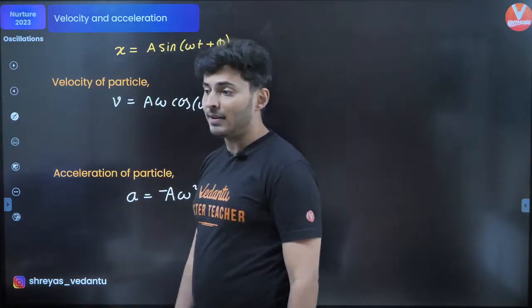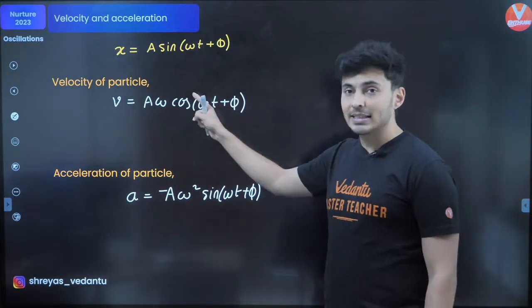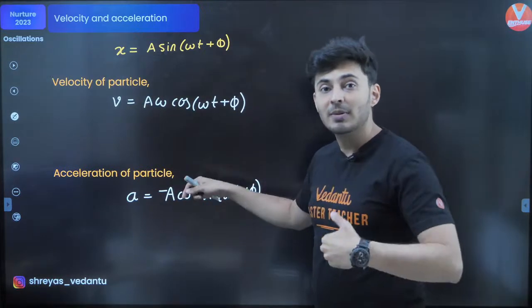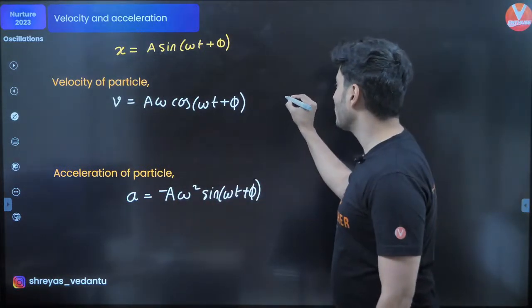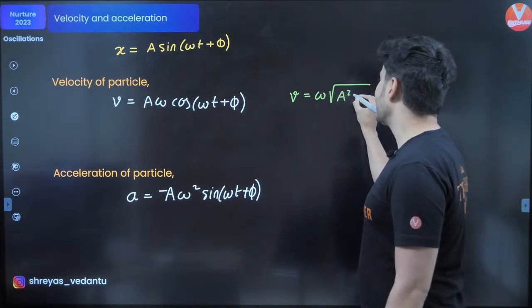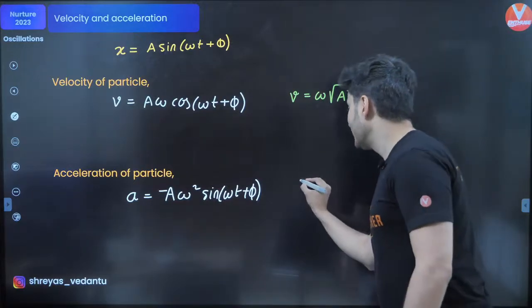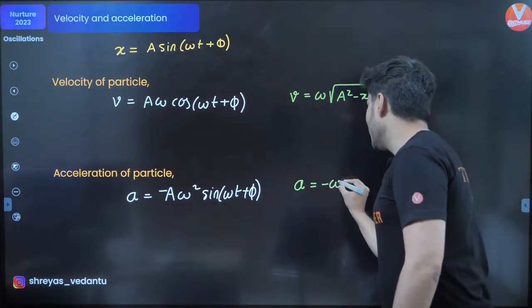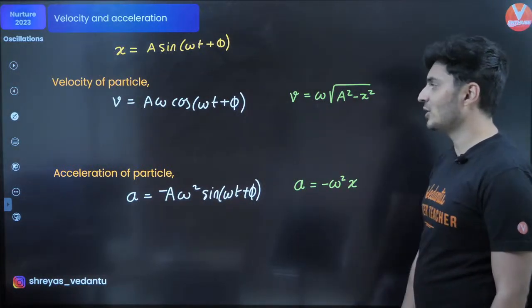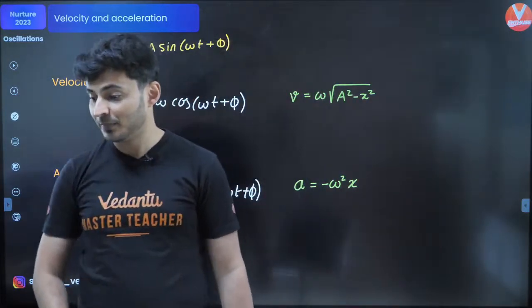Now there is another way of writing these things, and that is not as a function of time, but as a function of x. So there is another formula which you must remember. Velocity is also omega root of A square minus x square. Keep this in mind. Also, similarly, acceleration is minus omega square into x. So a as a function of x, velocity as a function of x. Here velocity as a function of time, acceleration as a function of time.